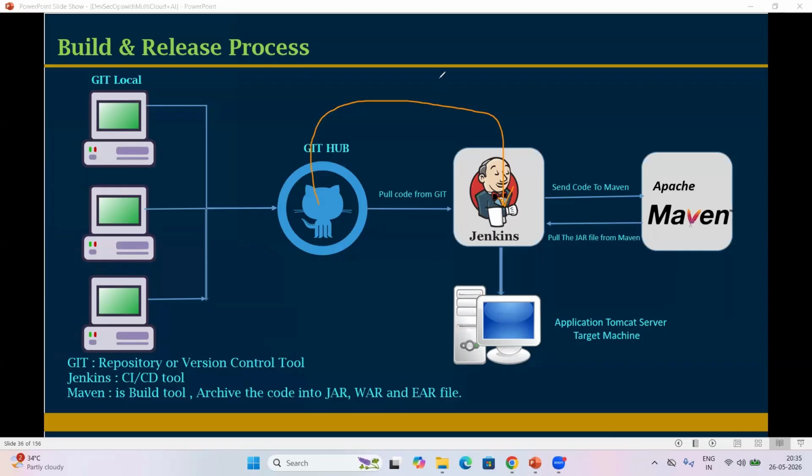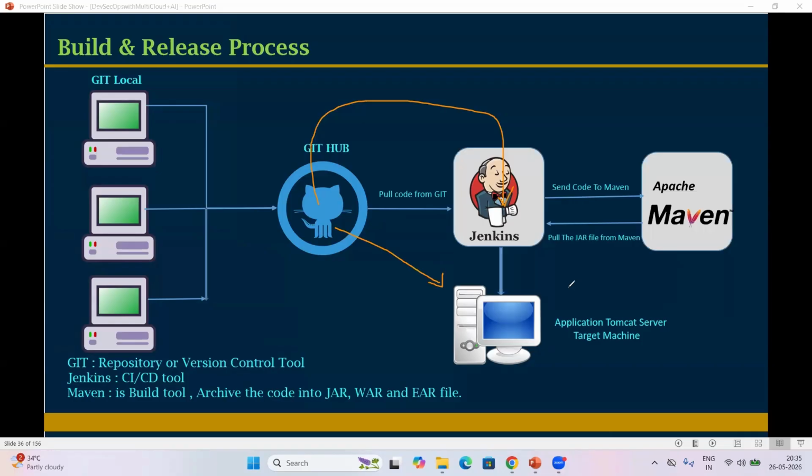Yeah, someone is raising a hand. Navpreet, ask your question, please. Hi, Ram. So why are we not pushing the code directly from GitHub to the target server? So how can we push from GitHub to the target? There is no process, right? From here to here, if you want to push, we require one tool, right? A CI/CD tool is required, without which we cannot push, right?